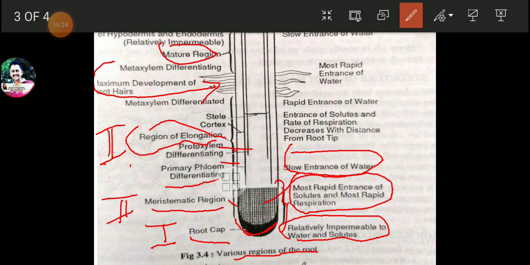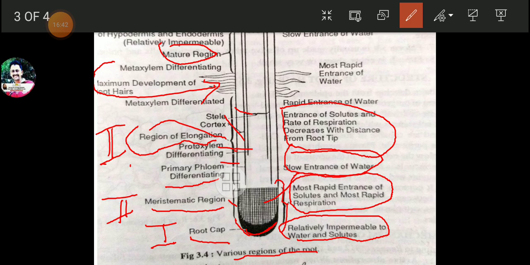Here also, in the cortex portion at the region of elongation, we have entrance of solutes, and the rate of respiration decreases with the distance from the root tip.